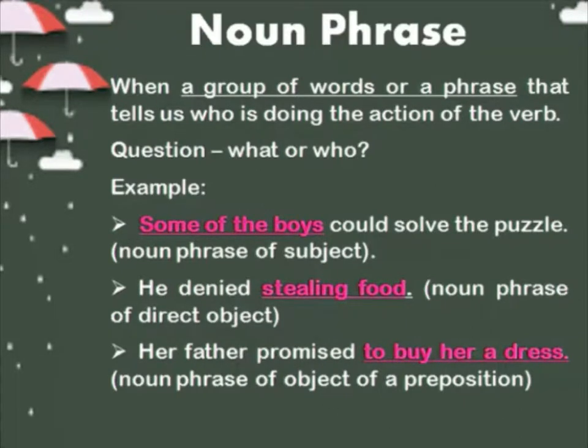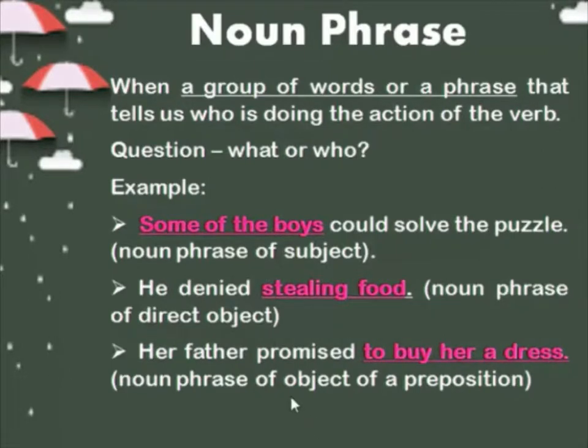Normally, to find an object we ask the question verb plus who or what. Who or what plus verb will give you the subject, but verb plus who or what will give you an object. Here, when we ask, he denied what, what did he deny? Stealing food. The answer is an object. That is a noun phrase of direct object.